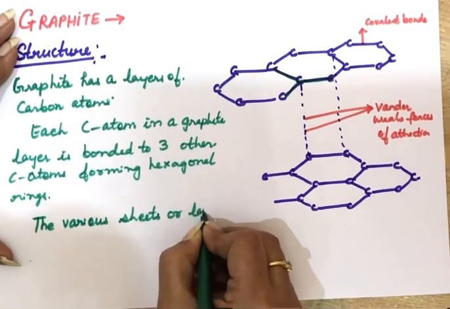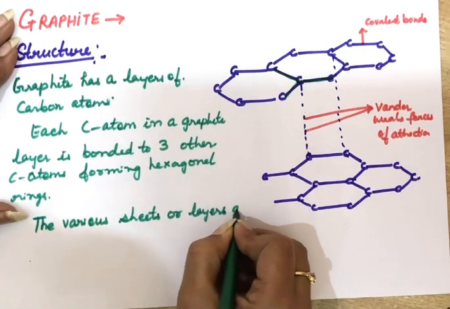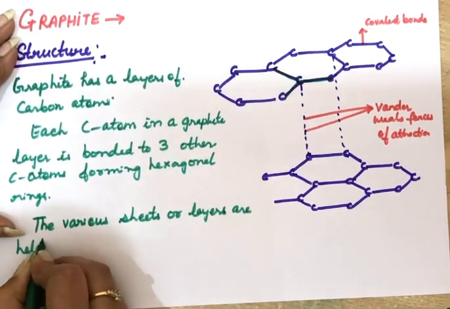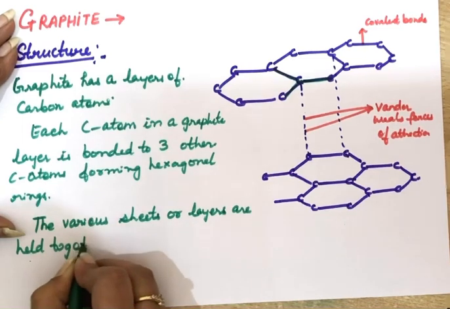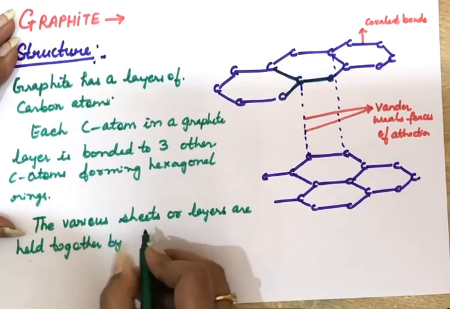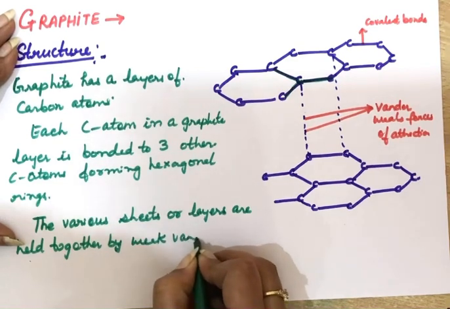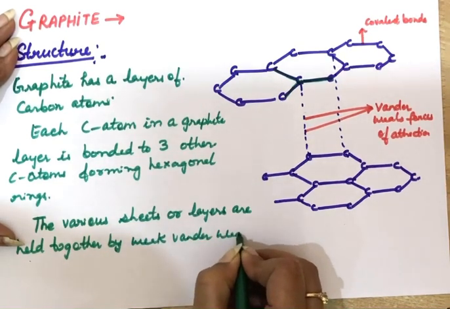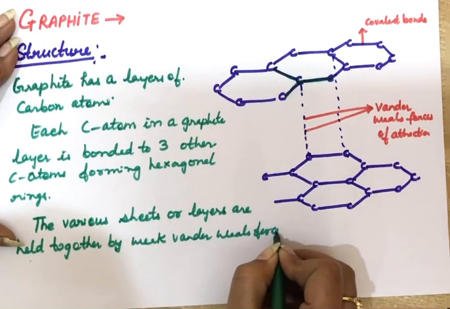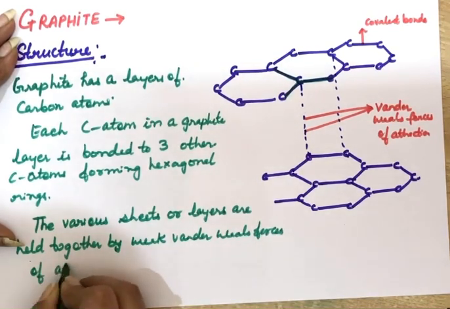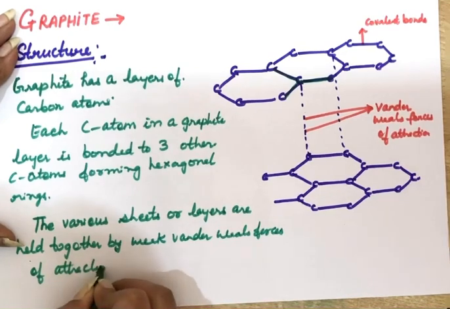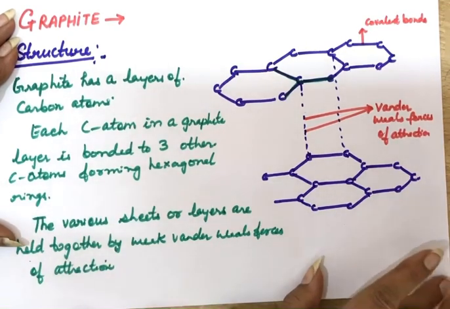So the various sheets, or layers, are held together by weak van der Waals forces of attraction. This is about the structure of graphite. Now the physical properties of graphite are based on this structure. Moving on to the next part, the physical properties of graphite.